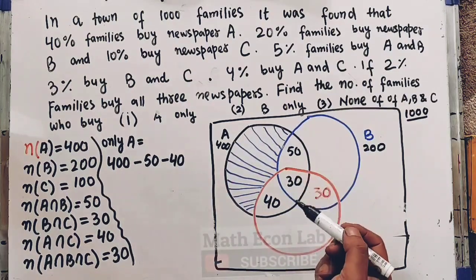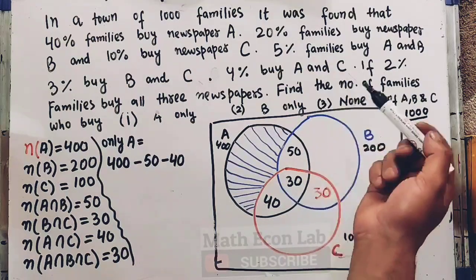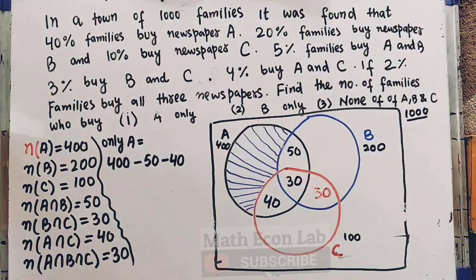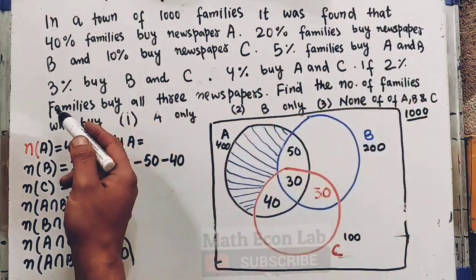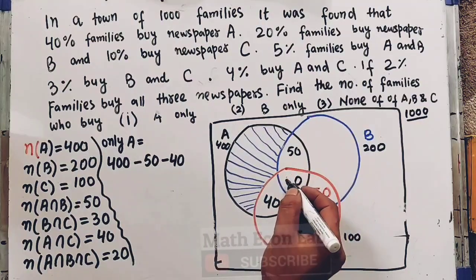Now when we subtract these two, I guess I have made a mistake here. The 2% of families who buy all three is 20 here.